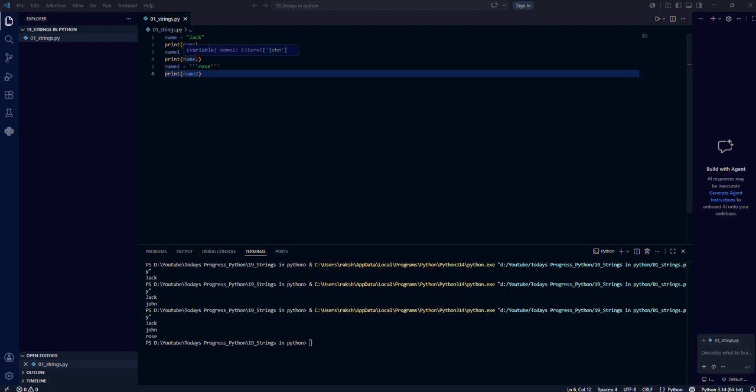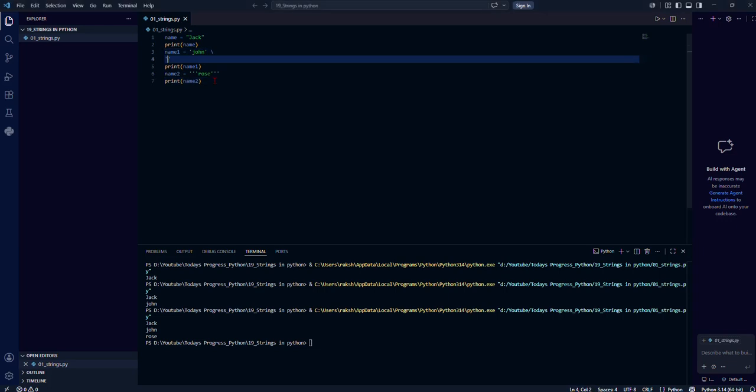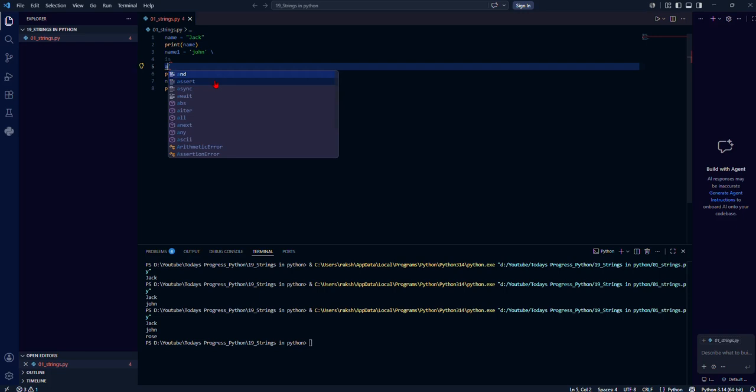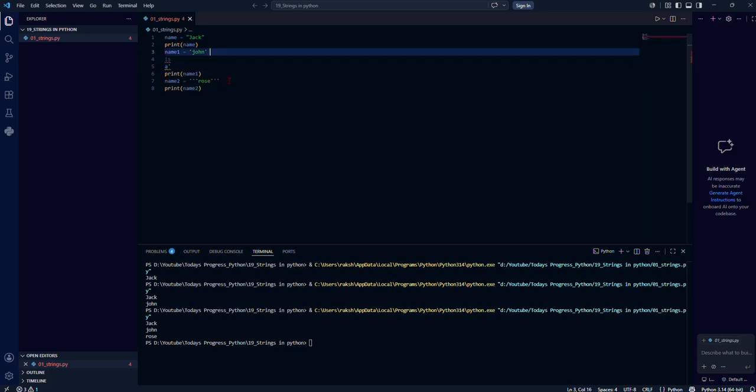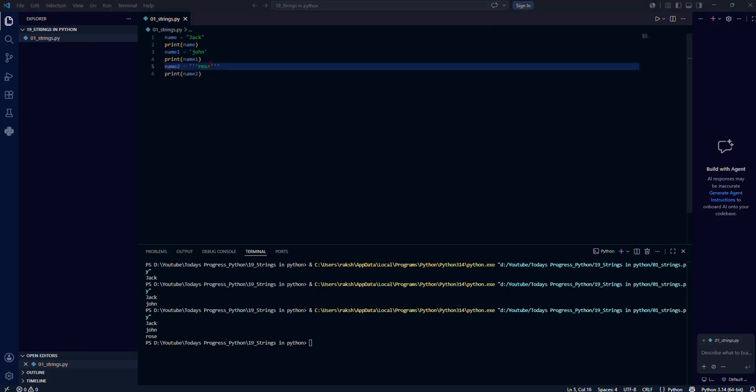So these are the three ways to write a Python string. You can use double quotes, single quotes, and triple quotes. But with triple quotes, you can create a multi-line string. If you try to create a multi-line string using single quotes, you cannot do that. Let me show it to you. I tried to use a multi-line string like maybe John is, and if I try to print this one, it will not print. But with triple single quotes, I can do that.